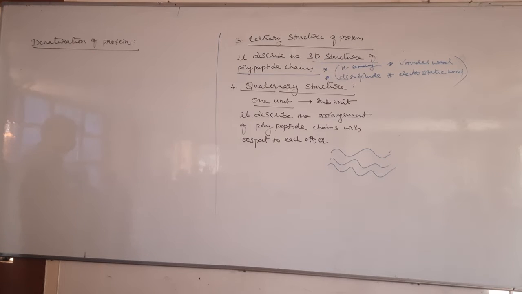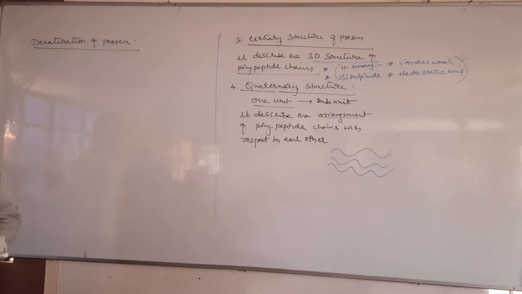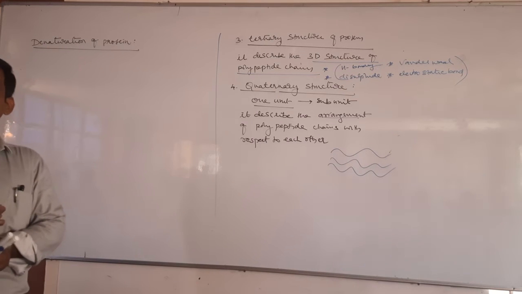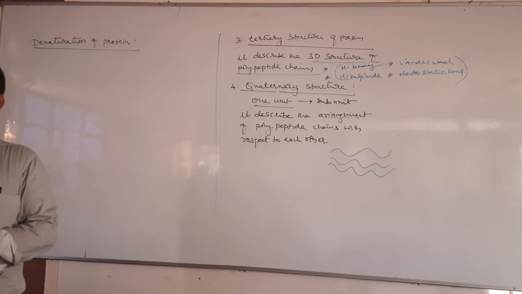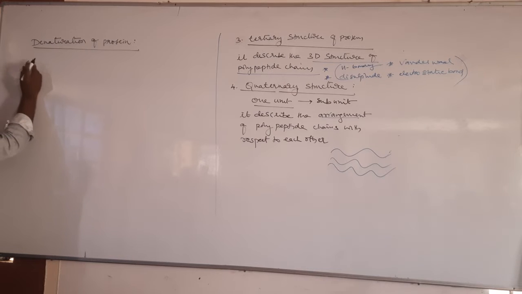Tell me. When proteins are subjected to heat, acid, alkali or enzymes, proteins undergo denaturation. It means the physical and biological activity of the protein changes. So this change in physical as well as biological activity of protein by the action of acid, base, heating, alkali, enzymes, microorganisms is called what? Denaturation.